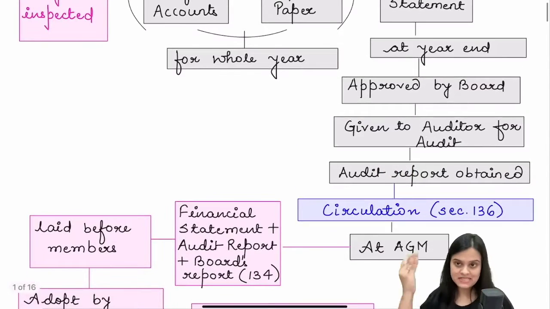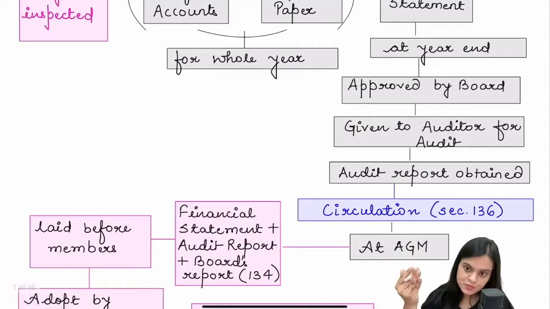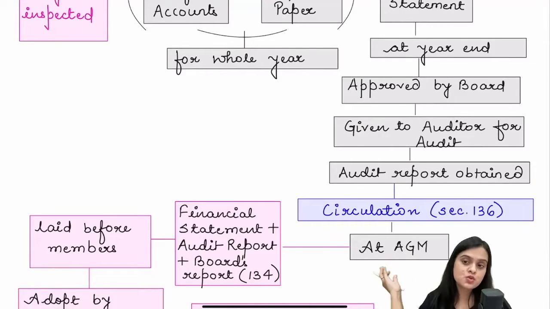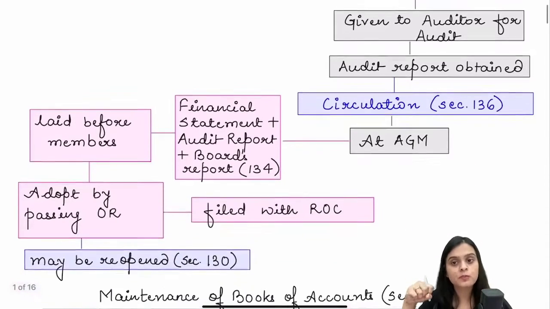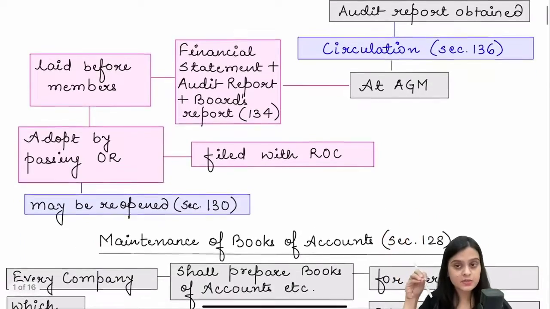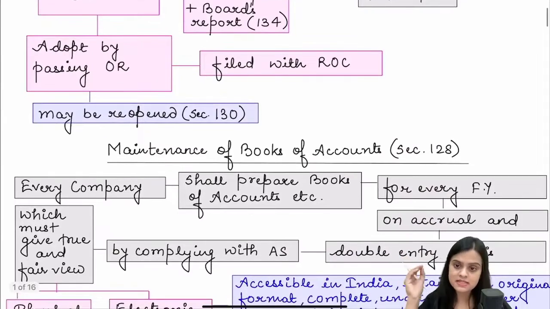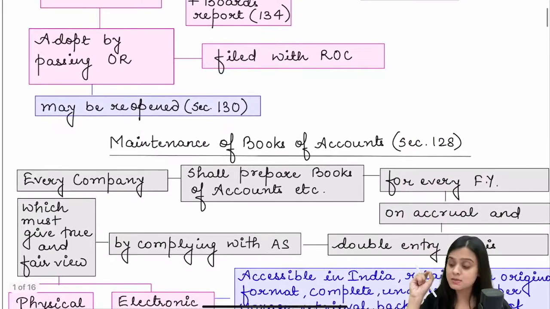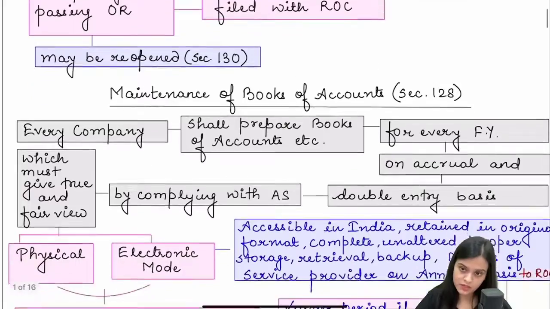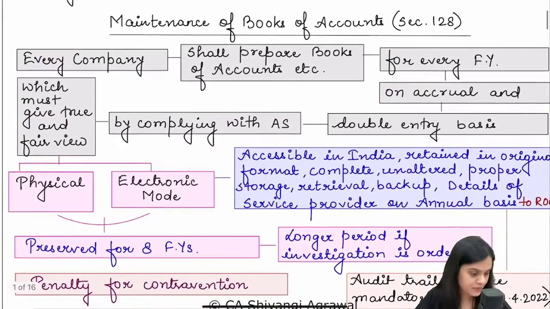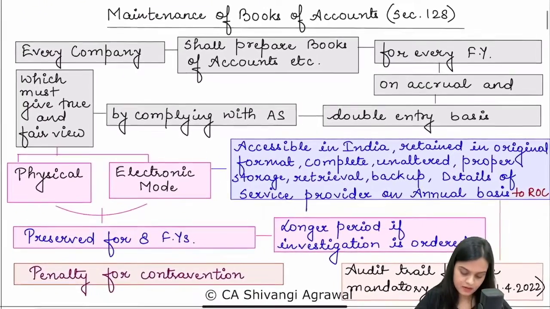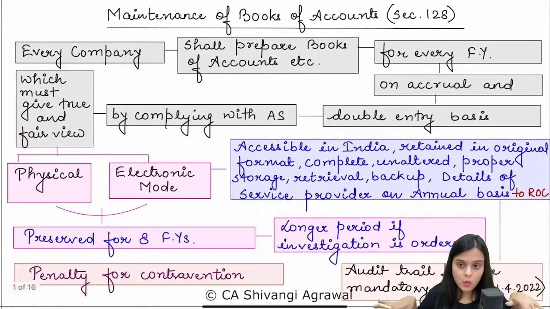And financial statements at year end are first approved by the board, signed by the board, then given to the auditor for audit, then the audit report is obtained. It is circulated at an annual general meeting, laid before the members, and adopted by passing an ordinary resolution as it is a matter of ordinary business. After it is adopted, it is filed with ROC. The books of accounts may be reopened according to section 130. So this was the general view of the whole chapter.